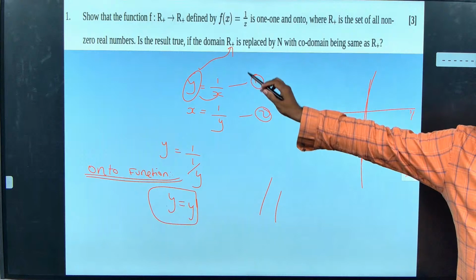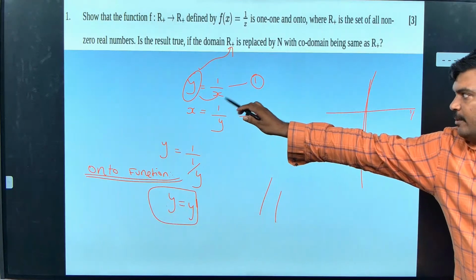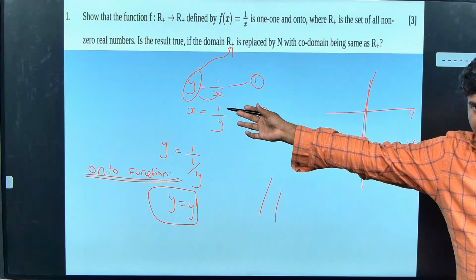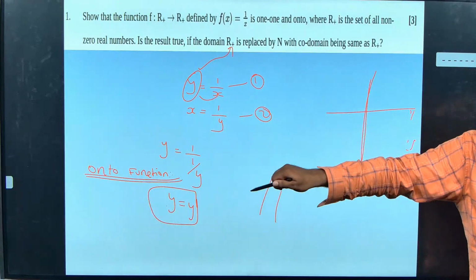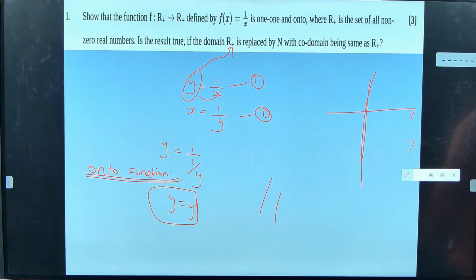What you guys have to do, just make y equal to, write the equation, y equal to the function. Then try to express it as x is equal to and go and substitute and say whether the function is onto or not. If I am getting y equal to y, then it's an onto function.